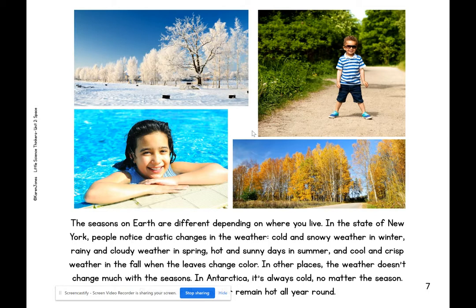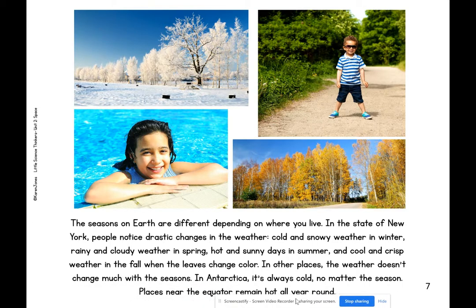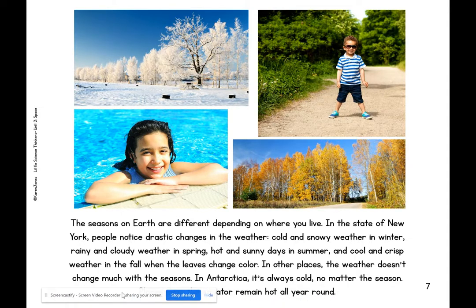The seasons on Earth are different depending on where you live. In the state of New York, people notice drastic changes in the weather: cold and snowy weather in winter, rainy and cloudy weather in spring, hot and sunny days in summer, and cool and crisp weather in the fall when the leaves change color. In other places, the weather doesn't change much with the seasons. In Antarctica, it's always cold no matter the season. Places near the equator remain hot all year.